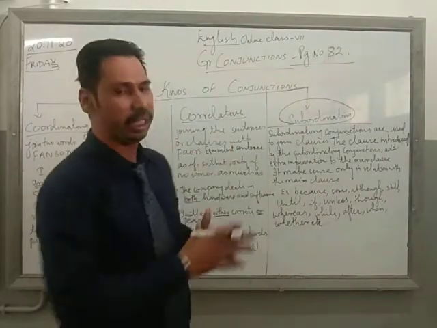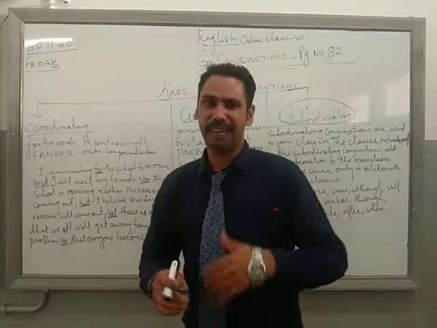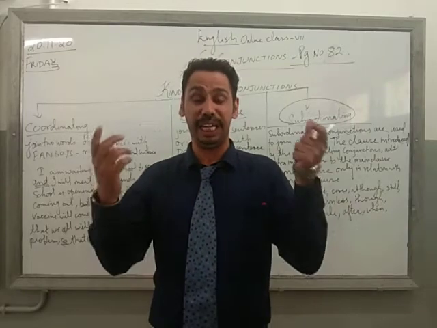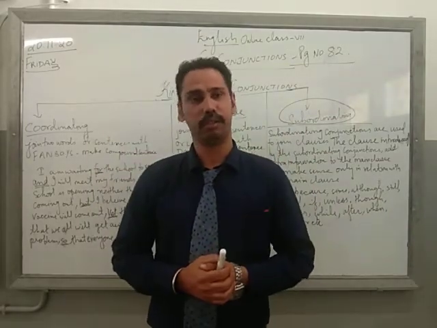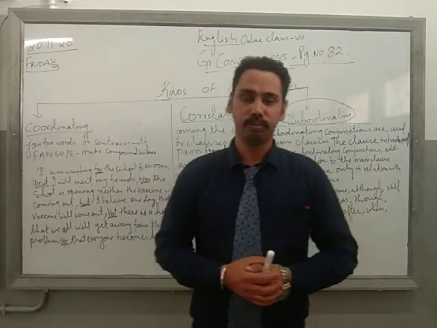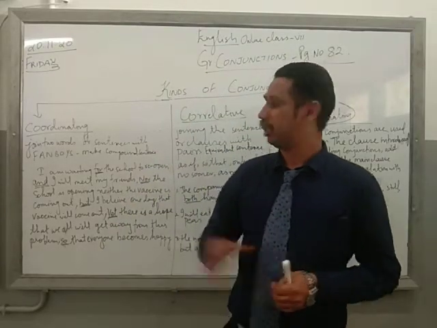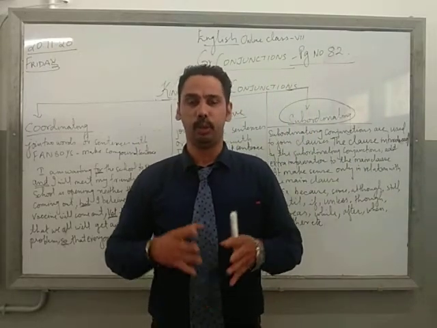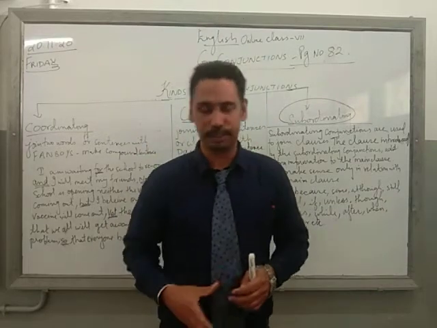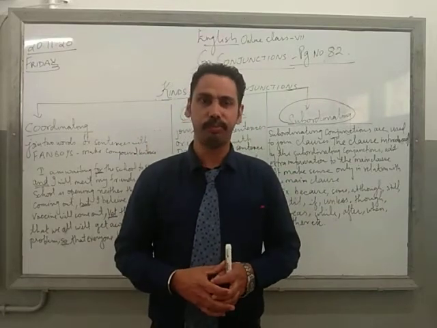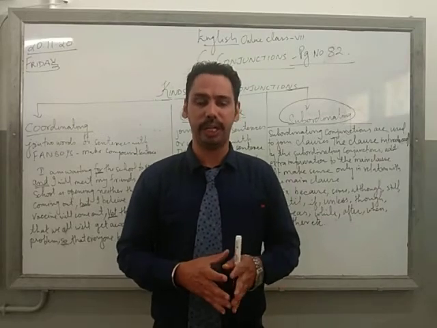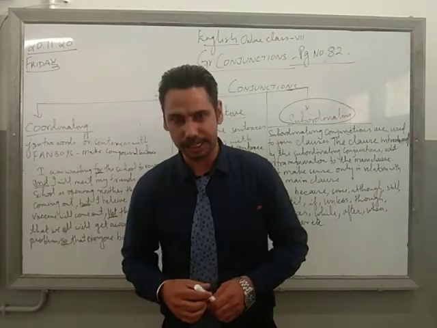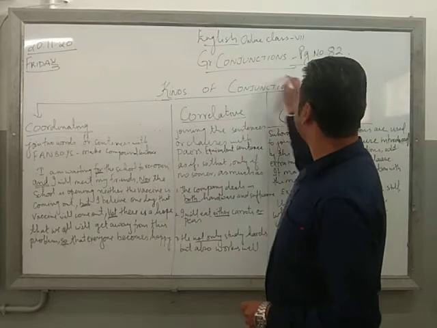But before going to the topic, let's have a small recap of our previous classes so that we will understand in a better way. Correct? I hope that you have understood the coordinating and the correlative, but still I want to have a small recap. Students, I hope you are ready with your books and notebooks. So let's start the class. So first, what is a conjunction?